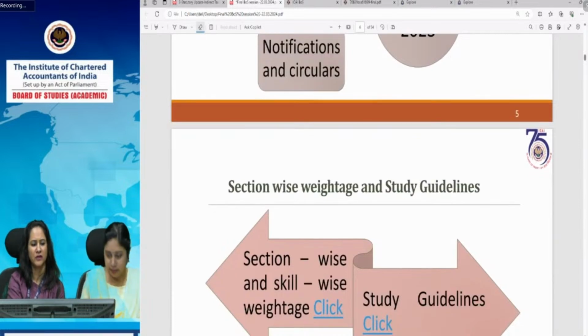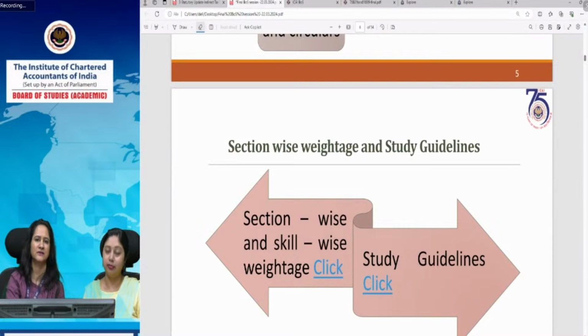Now coming to the section-wise weightage and study guidelines. You must be wondering what section-wise weightage is, or what its importance is, and why we need to discuss it. We need to take this concept into account because you need to devote your time appropriately, in proportion to the marks, in proportion to the weightage it carries in the examination.